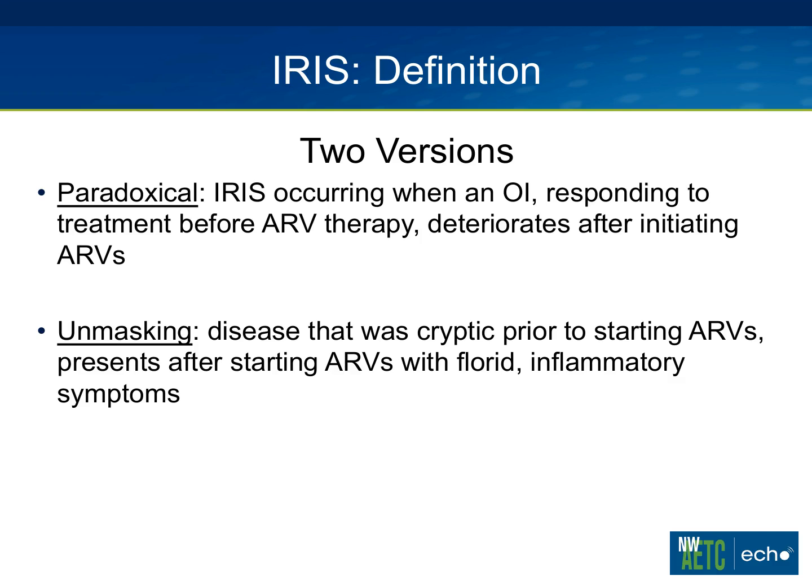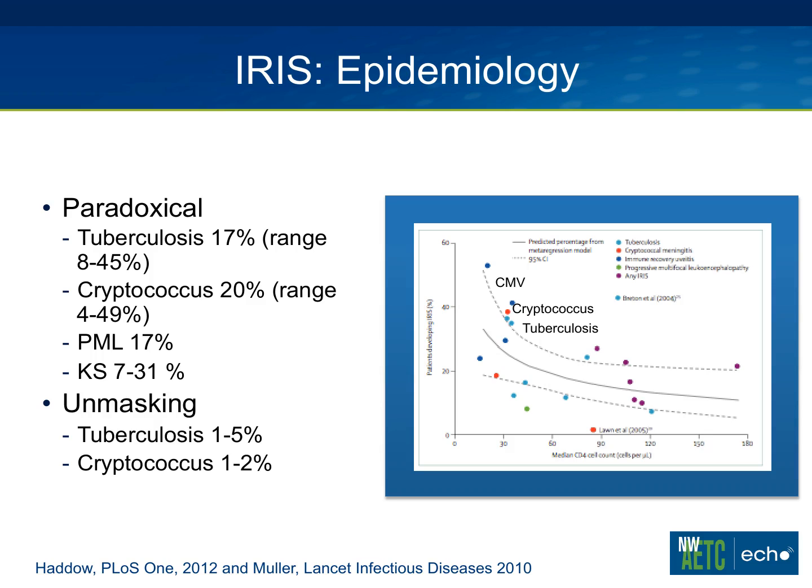There are two versions, a paradoxical version, which is the most common. This is IRIS occurring when somebody already has a known or previously diagnosed opportunistic infection that's responding to therapy, and then, after starting antiretroviral therapy, deteriorates. The second is an unmasking infection. So in this case, like the first case I presented, the disease is cryptic prior to starting antiretroviral therapy, but then presents with florid inflammatory symptoms after starting HAART.